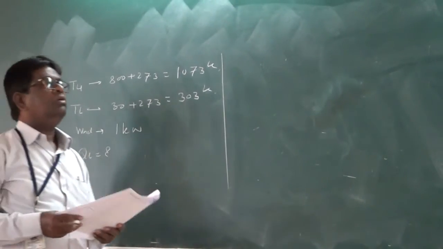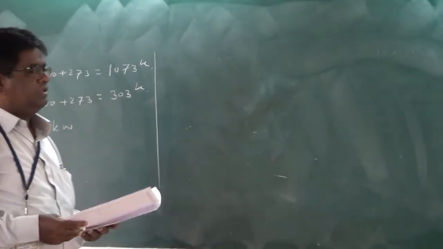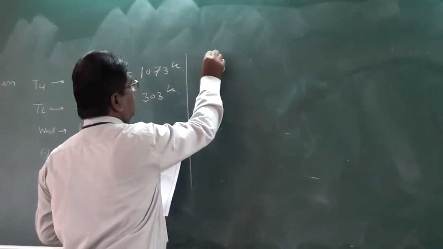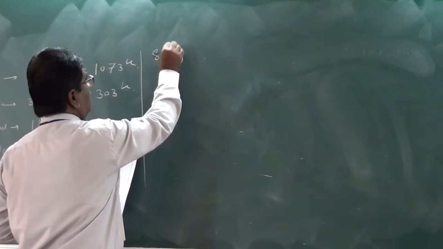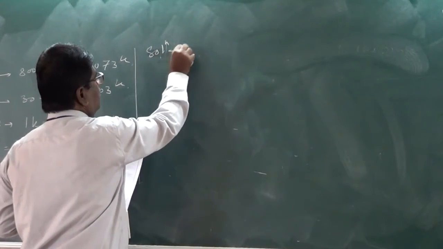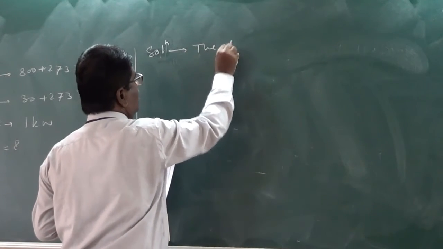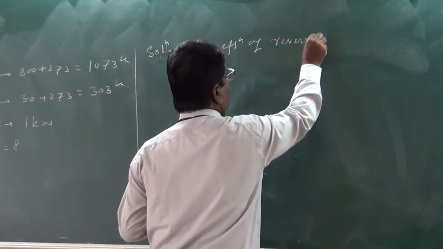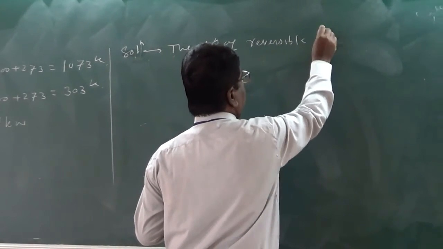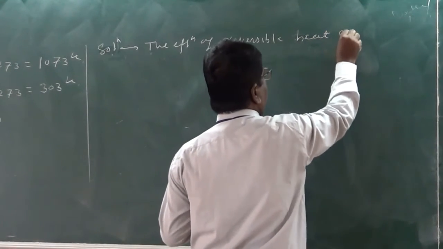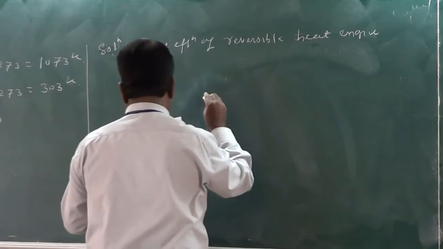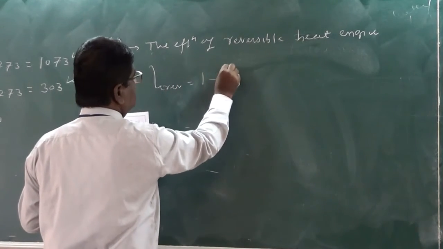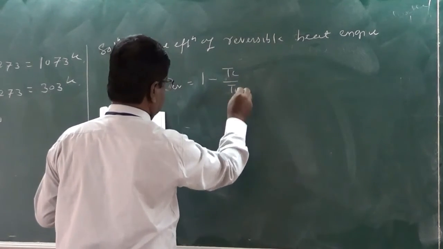Okay. So now how can we calculate this? We start with the efficiency of the reversible heat engine. The solution. The efficiency of reversible heat engine, eta reversible, is equal to 1 minus lowest upon highest.